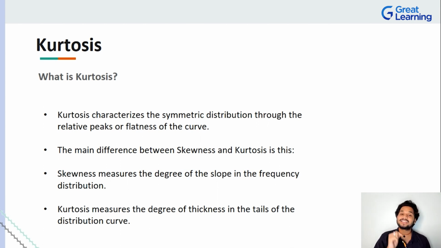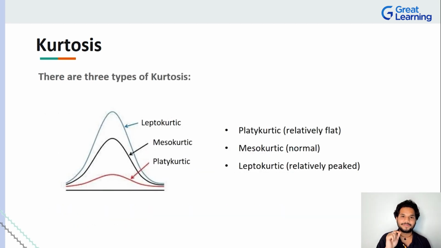Let me tell you this. Skewness will talk to you about the degree of the slope present in the frequency distribution, as in how your data is distributed along the slope. You can find that out. But kurtosis talks about the degree of thickness of the tails, because you might be asking a question right now: okay, so if the tail is thicker or thinner, big deal. What does it mean? It means a lot of things in the world of statistics, as I'm going to tell you. In fact, to understand that, we'll just take three different cases.